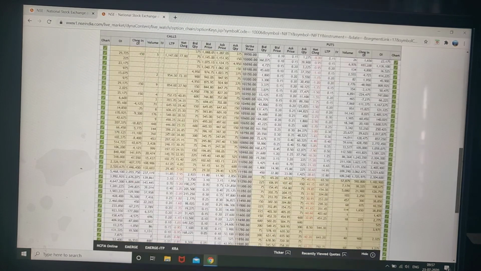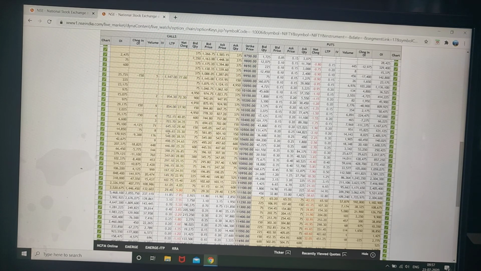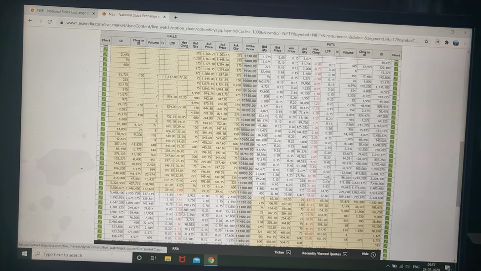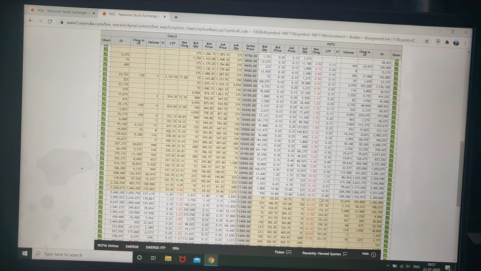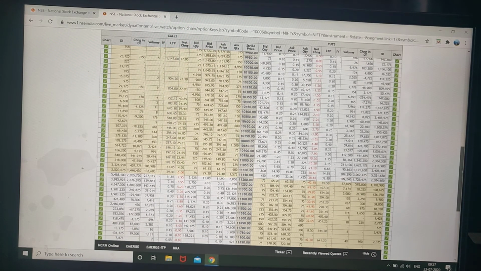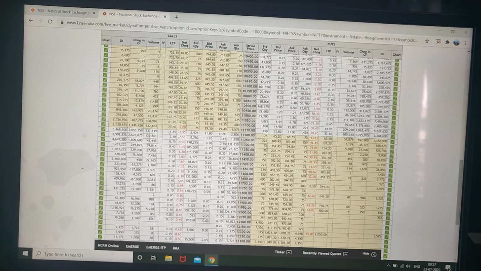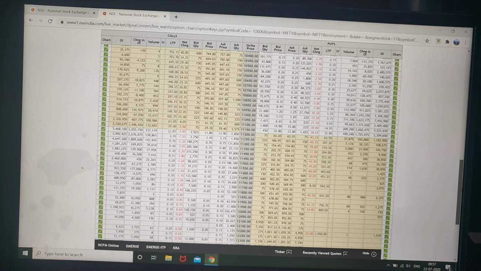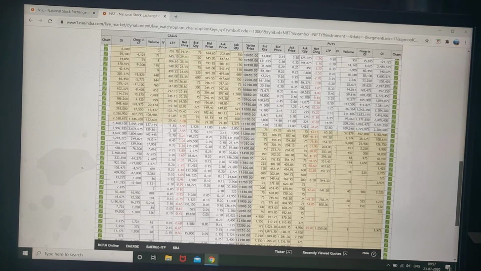Okay, so after 3:30, in this region, all out of the money values will be 0. If you buy now, and if the market remains at this position, then 32 will become 0, 14 will become 0. So you will lose all 32, 14, or if you sell the option, you will gain the full 32 points. Okay, we'll discuss sell, buy, everything in detail. This is a brief introduction to what an option is, how the price is shown, and what these things are.